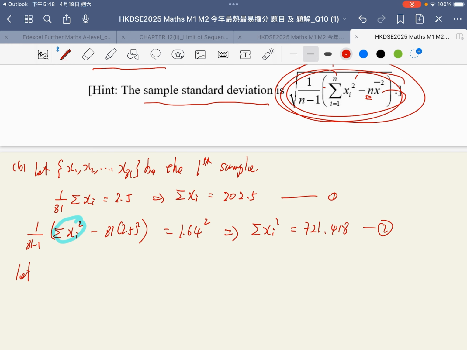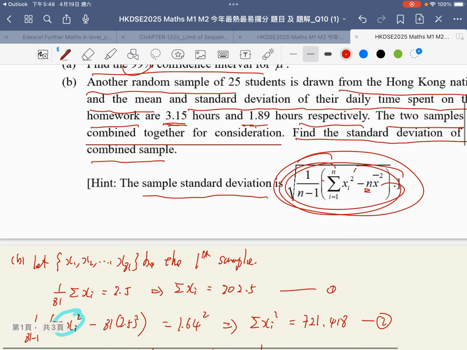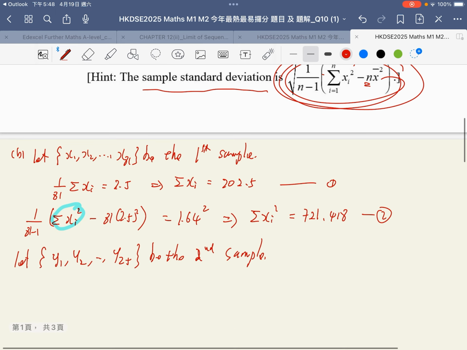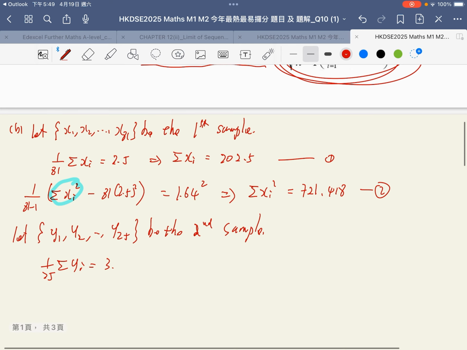For another set of data, 25 students, I call y1, y2 to y25 the second sample. Then by the given data, the mean is 3.15. That means summation yi over 25 is 3.15. That is, the sum of yi should be equal to 25 times 3.15, which is 78.75.